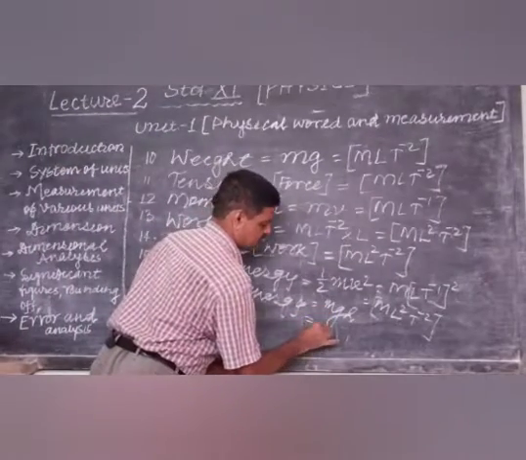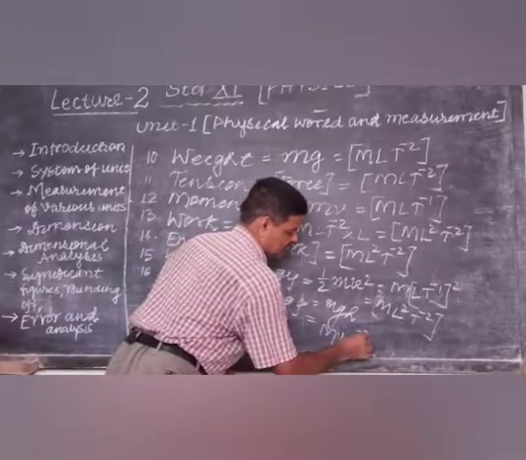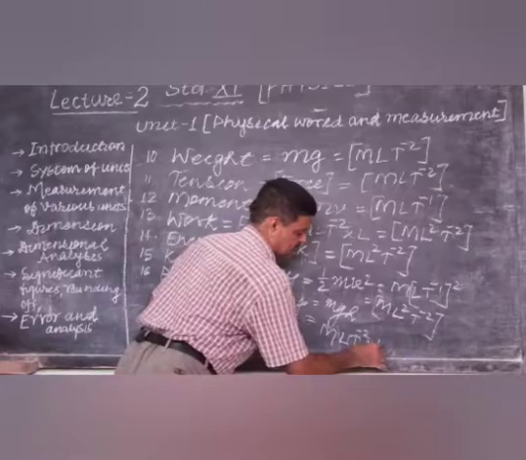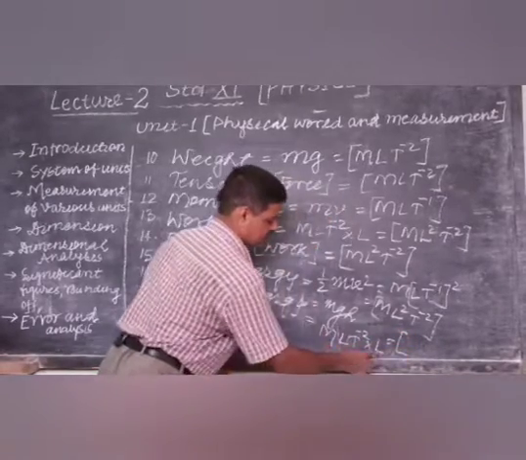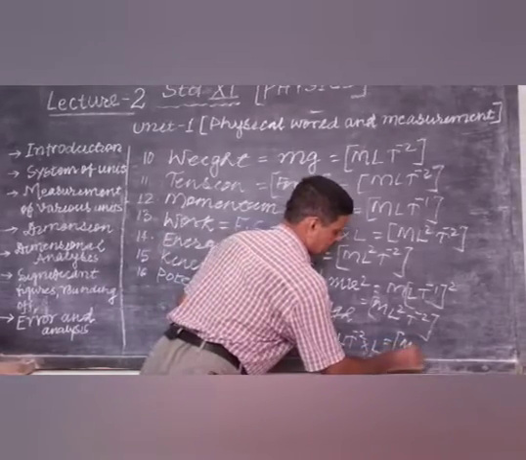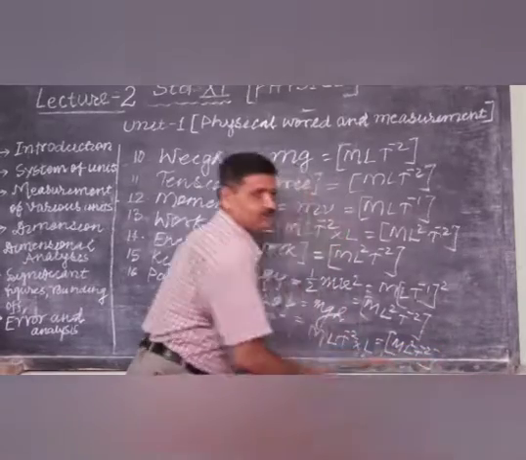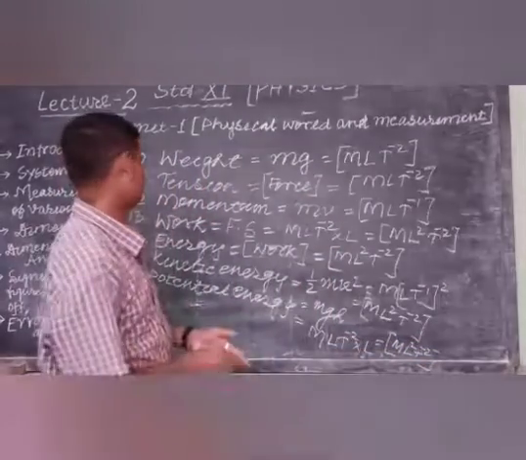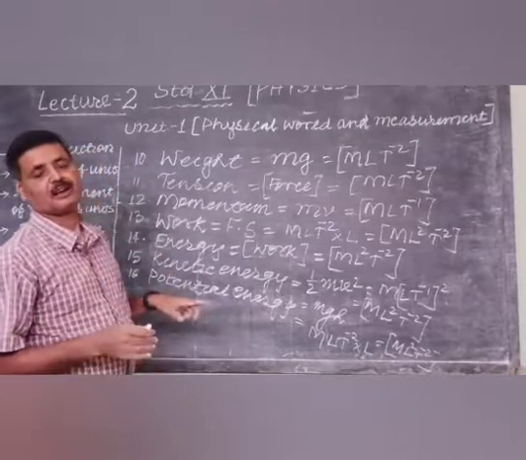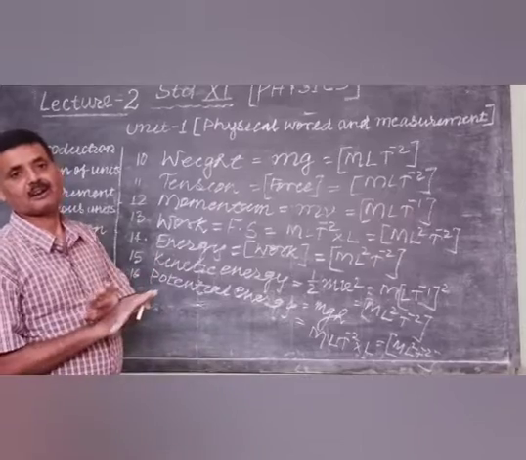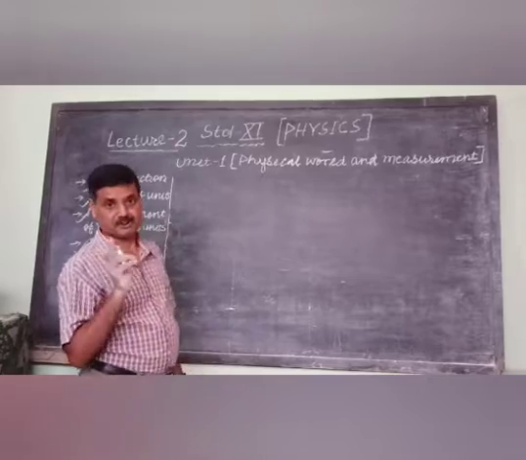M for mass, g is L t minus 2, and h for height is L. So we can write M L square t to the power minus 2. So the dimensional formula of energy, kinetic energy and potential energy are all the same.